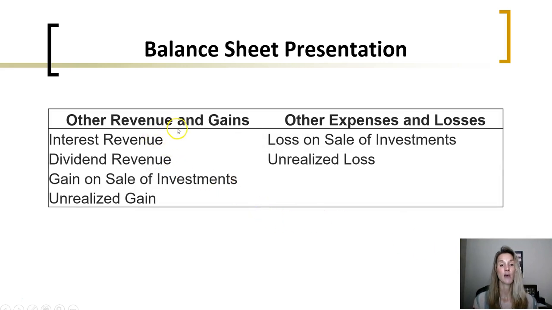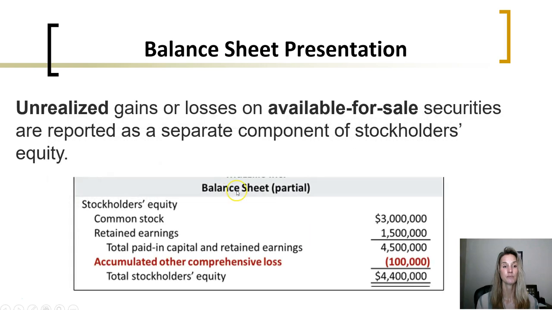Here is a summary of how we handle the other revenues and gains. Interest revenue, dividend revenue, gains on sale of investments and unrealized gain, and other expenses or losses related to investments, losses on the sale and unrealized losses. Unrealized gains or losses on available for sale securities are reported as a separate component of stockholders' equity. So here we're seeing that they're not reported as part of income, but reported within equity.